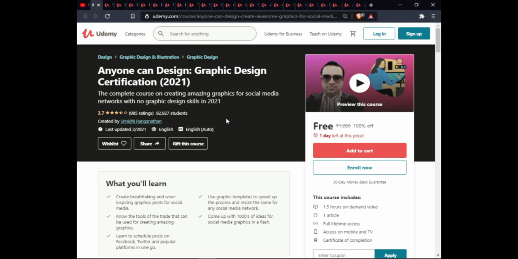The first course is Anyone Can Design Graphic Design Certification 2021. In this course, you will learn to create breakthrough, wow, inspirational graphic posts for social media. Know the tools of the trade that can be used for creating amazing graphics. Learn to schedule posts on Facebook, Twitter, and popular platforms in one go. Use graphic templates to speed up the process and resize the same for any social media network. Come up with thousands of ideas for social media graphics in a flash.